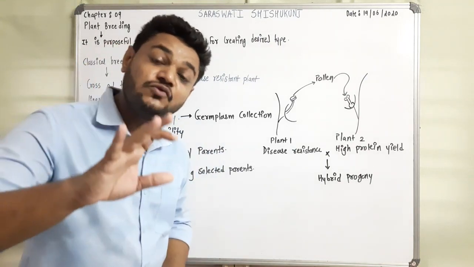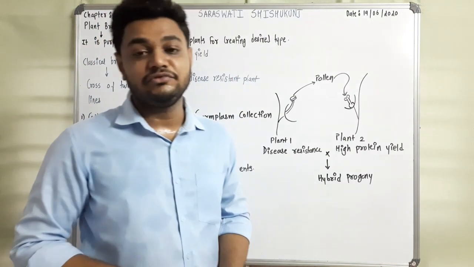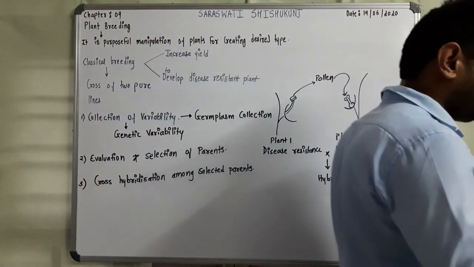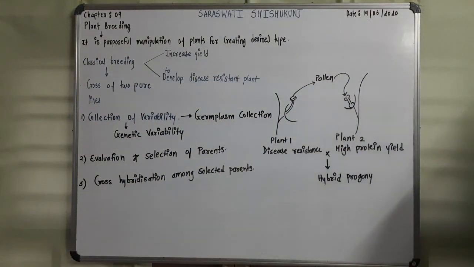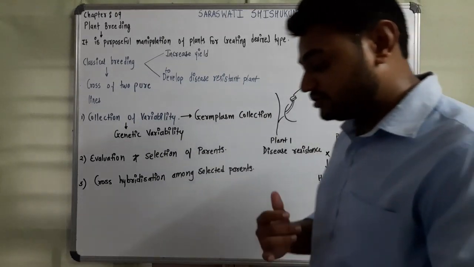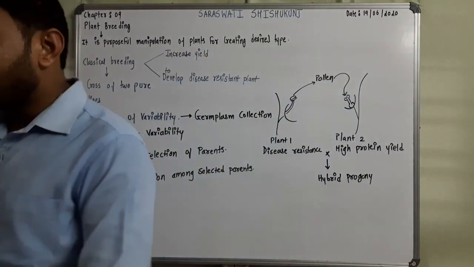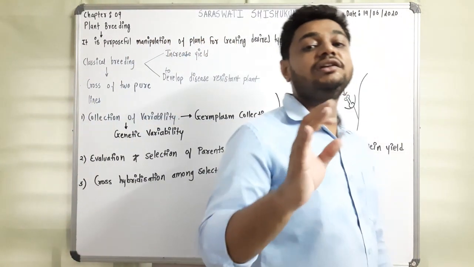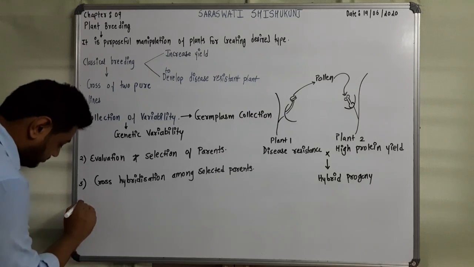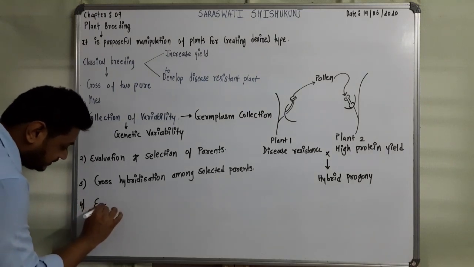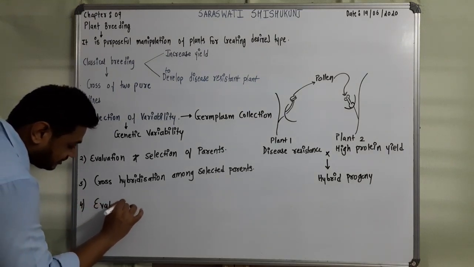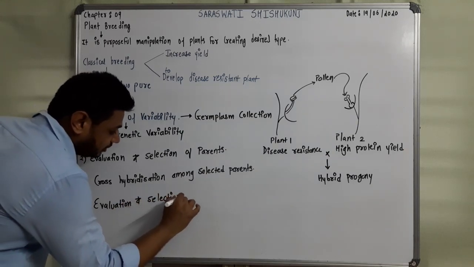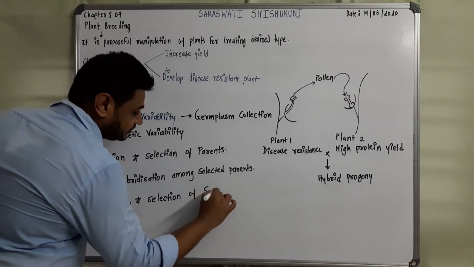So we need to evaluate each and every progeny, that which progeny is having the desired combination, right? So what we need to do, the fourth step is evaluation and selection of superior recombinants. Okay, students.